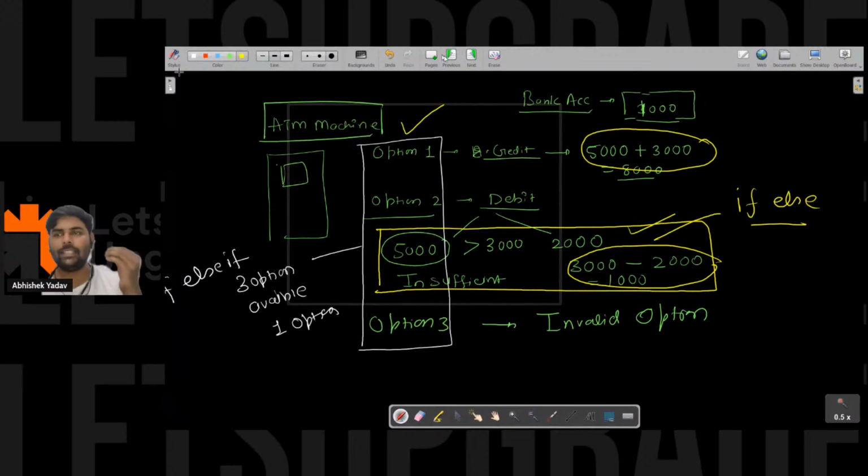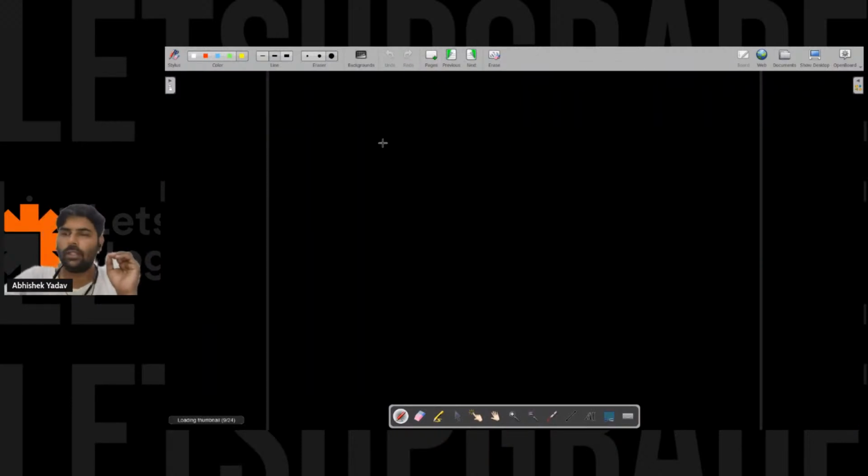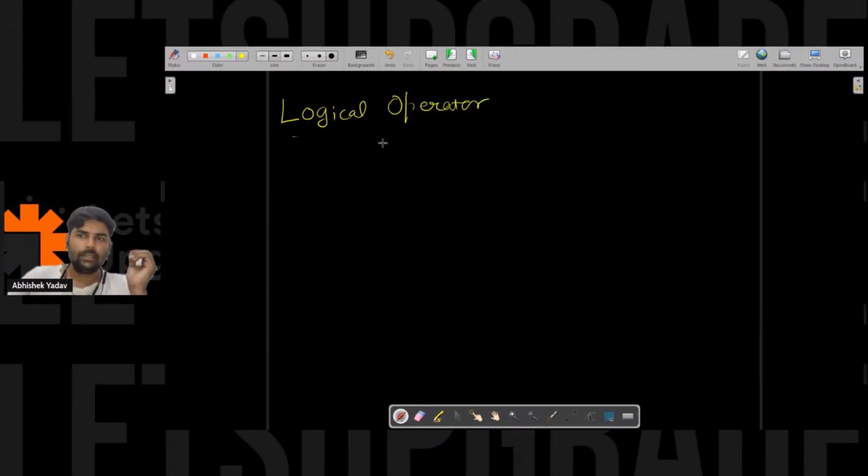So guys, the last part of today's session, and after that we will be ending the session. So the last part is logical operators. Does anyone from the audience know anything about logical operators? Any logical operator you know, guys?